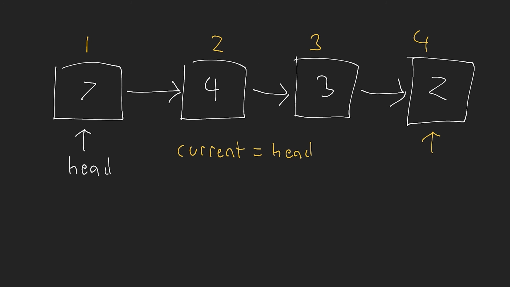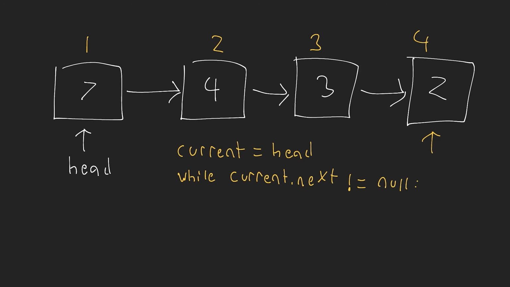Now, this is not going to be valid code. This is not going to work if you type it in your JavaScript console. I'm just writing what's known as pseudocode, which is just something that we can quickly look at to see how we would go about writing the code. I'm going to say, while current.next does not equal null. And that's because the next property of our last node is going to be equal to null because it doesn't point to any other node, okay?